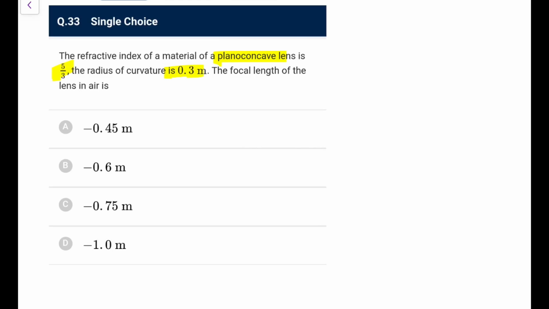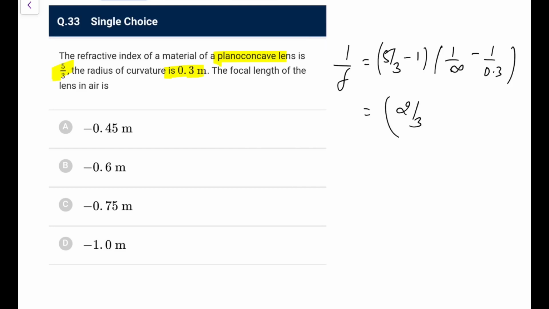Next, the refractive index of the material of a plano-concave lens is 5/3 and the radius of curvature is 0.3. The focal length of the lens in air: 1/f equals (5/3 minus 1) times (1 upon infinity minus the concave surface, which is negative), so minus 1 upon 0.3. So it is (5/3 minus 1), that is 2/3, and it would be minus 1 upon 0.3.